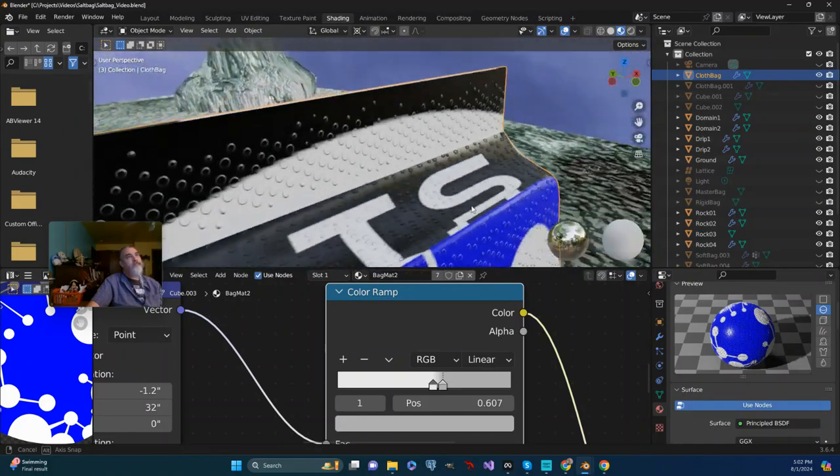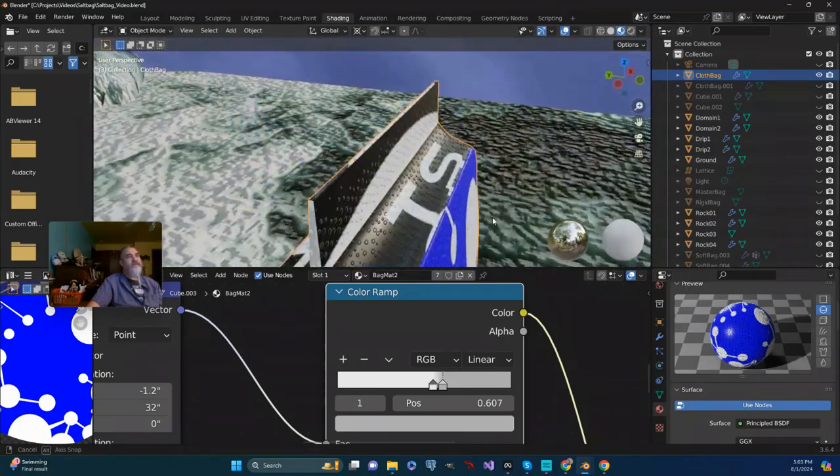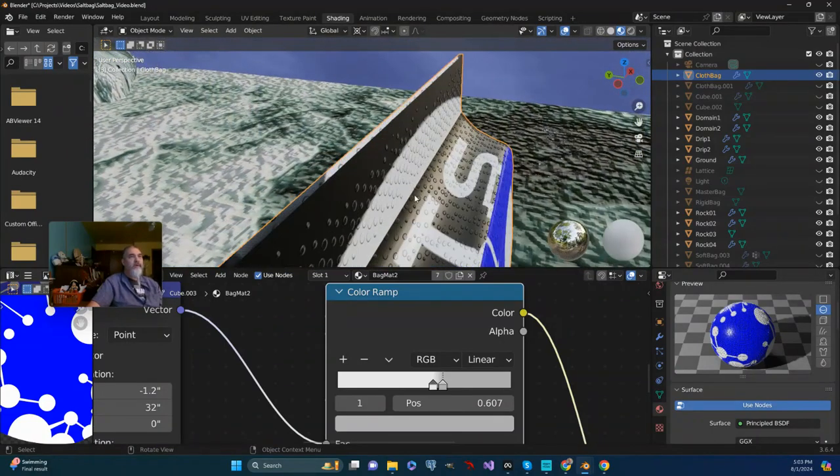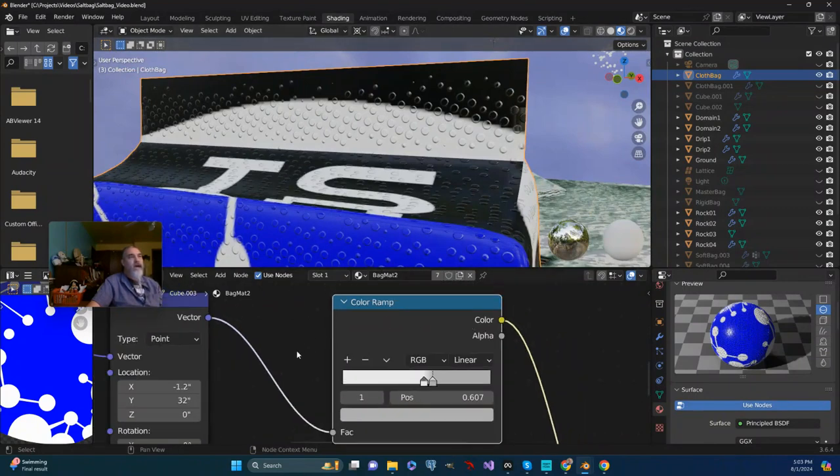So, for what it's worth, I think that type of an effect is probably a little bit more in line with what I'm envisioning for this. So now, after this, I'll move on to applying the material.